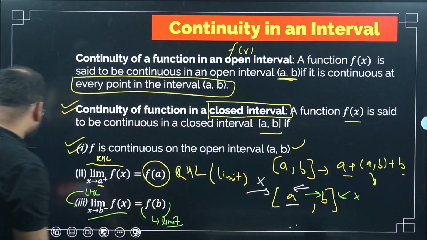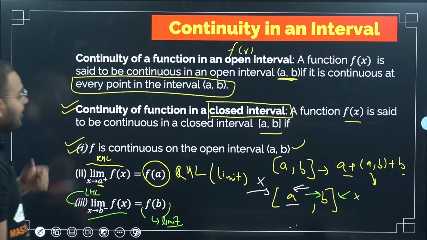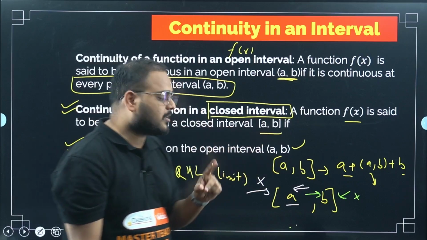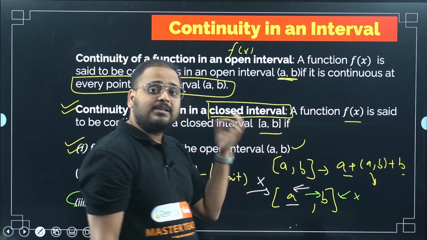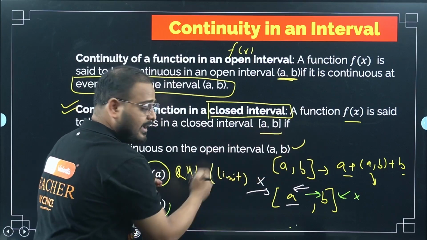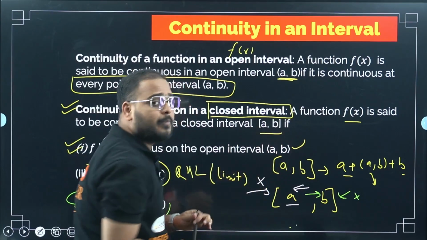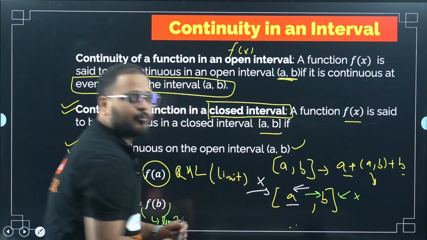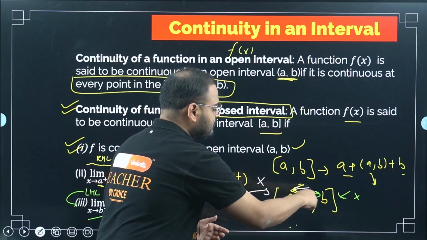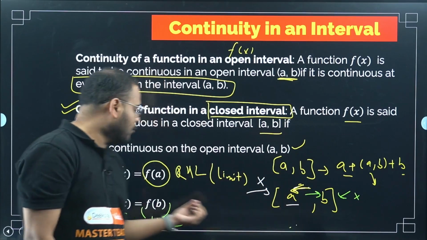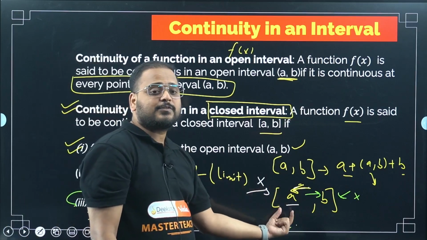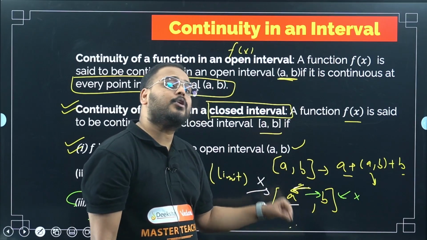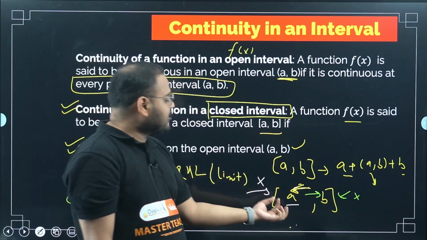So the question was to consider when can I say a given function f(x) is continuous in a closed interval AB. So first, obviously it has to be continuous in open interval AB. Second, at A, the RHL value should be equal to the function value at A, because I cannot approach A from the left, only from the right side. So at A, RHL should be equal to f of A. Basically the limit should exist for A and it should be equal to function's value at A. So it should be continuous at A.